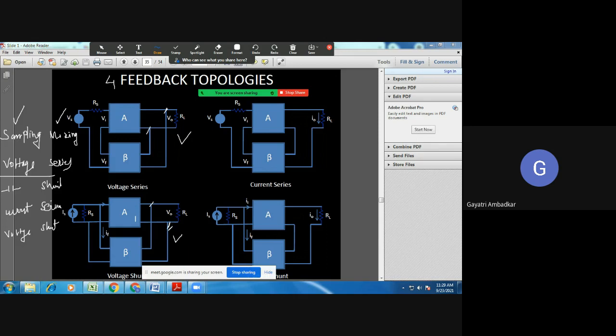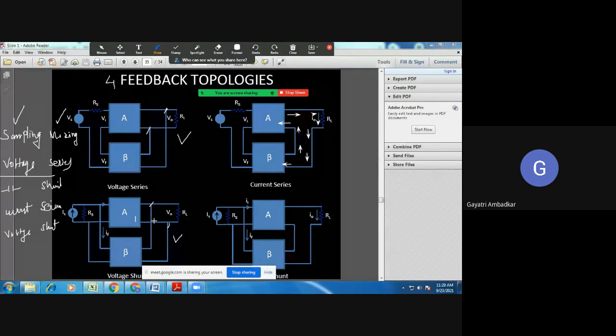And when it is current sampling, you have to connect the beta network and the amplifier's output in series. See, this is how the current flows in series. So this is current sampling, and this is voltage sampling.